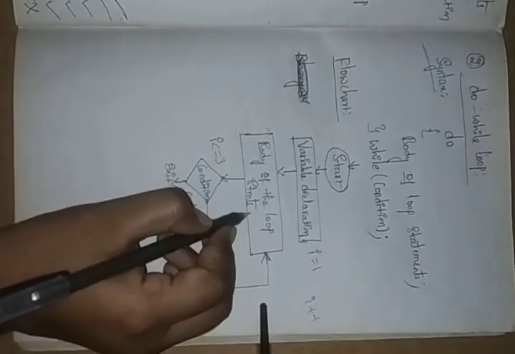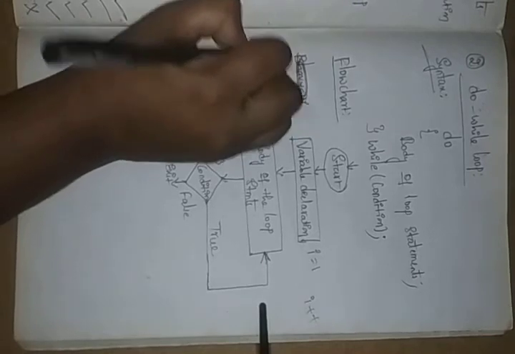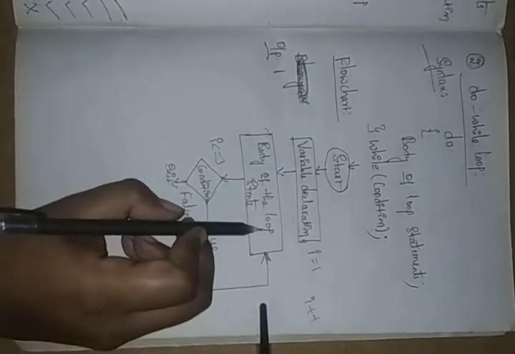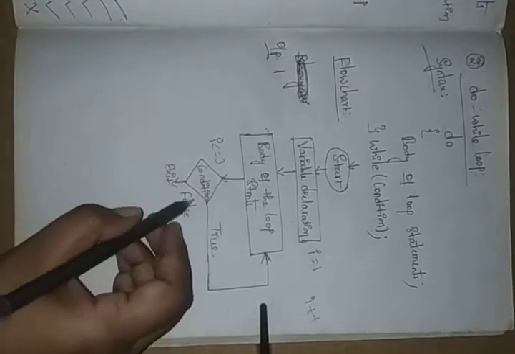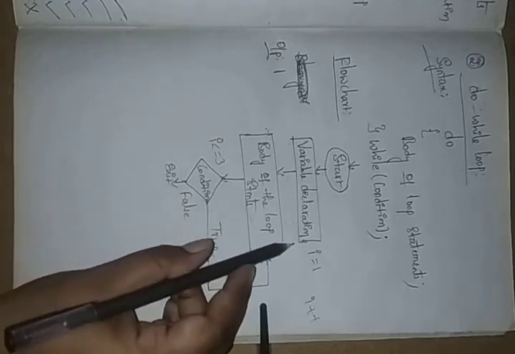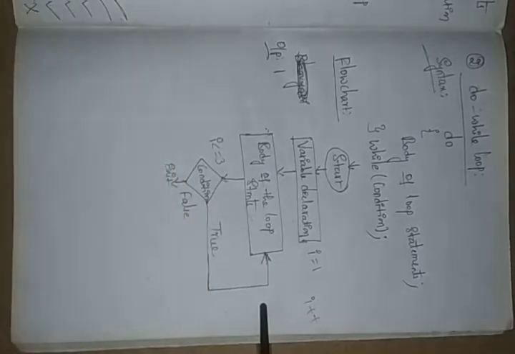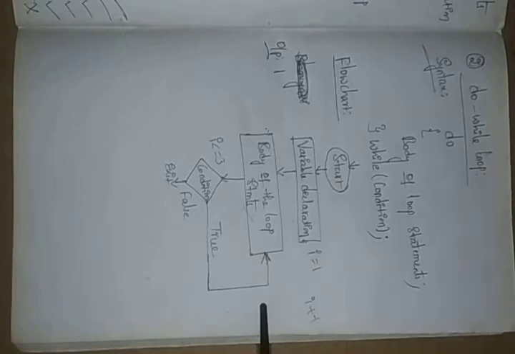Okay, see, first it will execute and our output will be 1. Here I am writing the output. First it is executed directly without going to the condition; directly it gives our output after declaring the variable, like 1. After that, it is checking the condition.